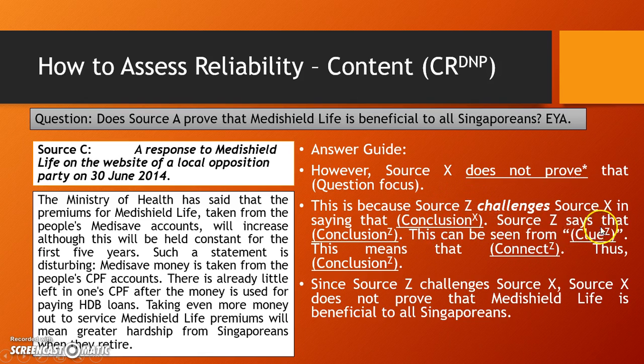This can be seen from the clue. Take a clue from the source that you're cross-referring to. This means that you explain whatever source Z is saying. Therefore, source Z says that. Then the question focus. So since source Z challenges source X, does not prove. Challenge, again I repeat, challenge means not reliable, not reliable means does not prove.